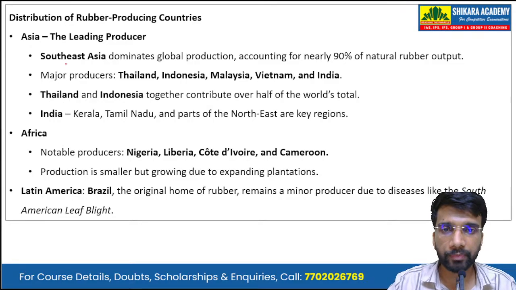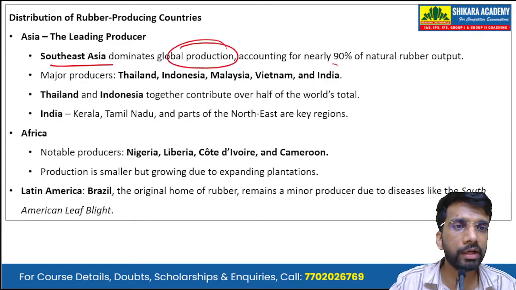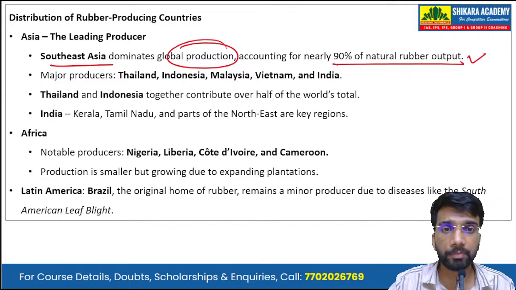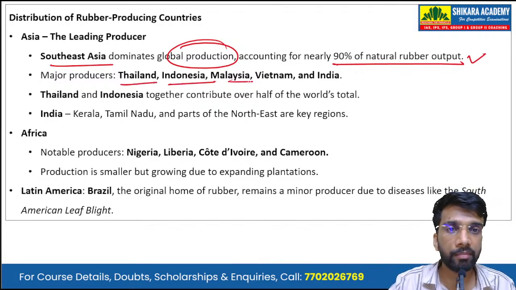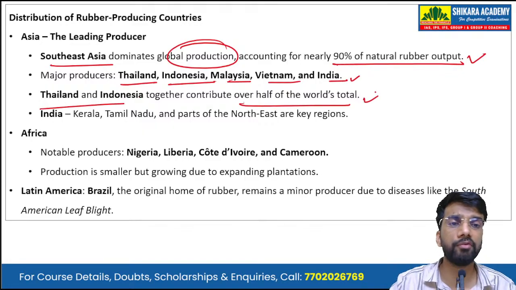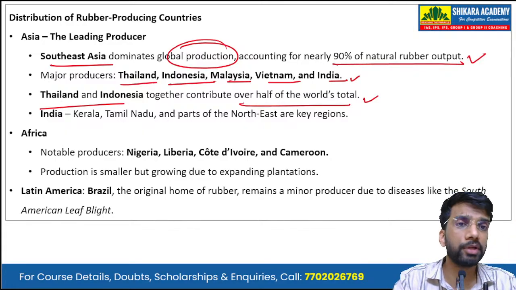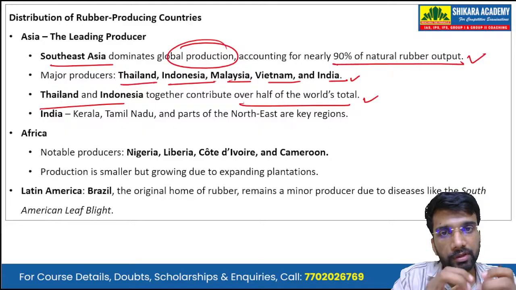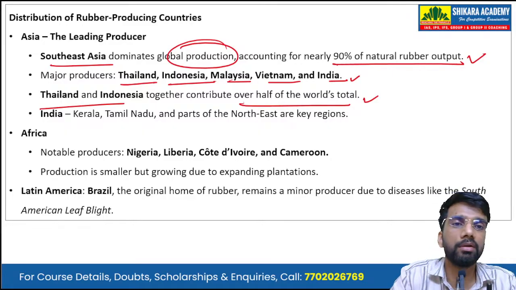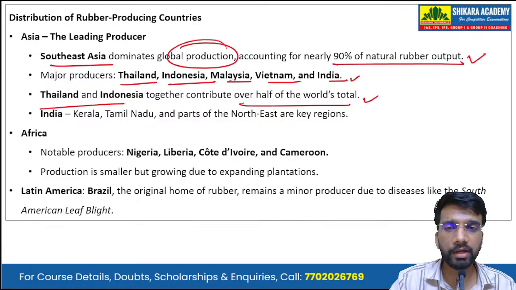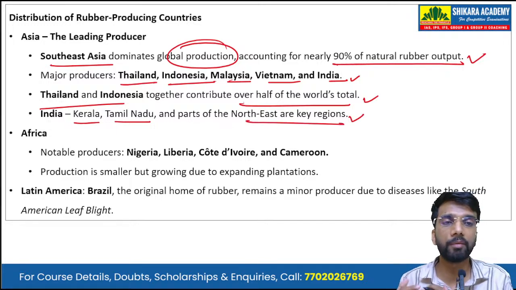Southeast Asia dominates the global production, accounting for nearly 90% of the natural rubber output. Major producers include Thailand, Indonesia, Malaysia, Vietnam, and India. Thailand and Indonesia together contribute over half of the world's total natural rubber output. In India, states like Kerala, Tamil Nadu, and parts of the Northeast are the key regions in which rubber is grown.